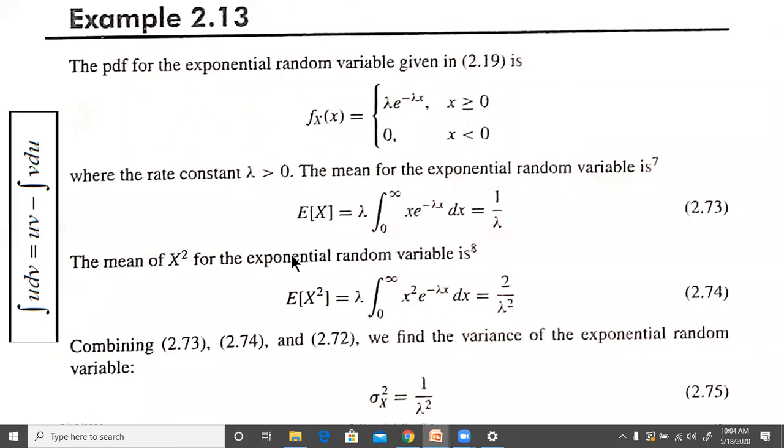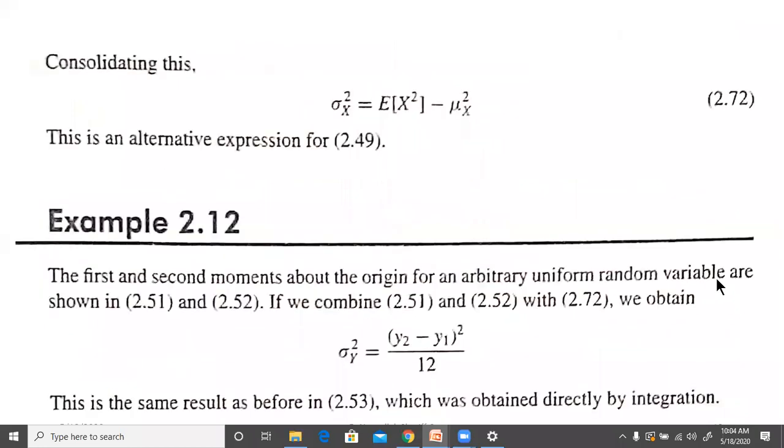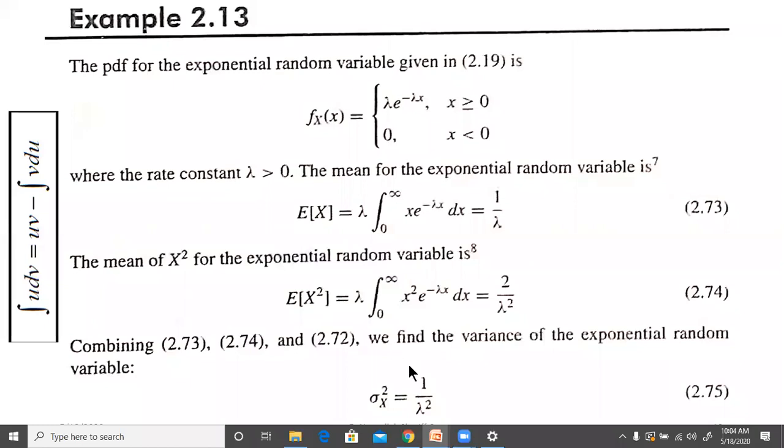Then the mean of x square for the exponential random variable, we can write E of x square, will be lambda integral 0 to infinity x square into e to the power of minus lambda x. So again, we need to apply integration by parts. That will give us 2 by lambda square. Combining 2.73, 74, and 72, which we have written over here, we will get sigma x square is equal to 1 by lambda square.